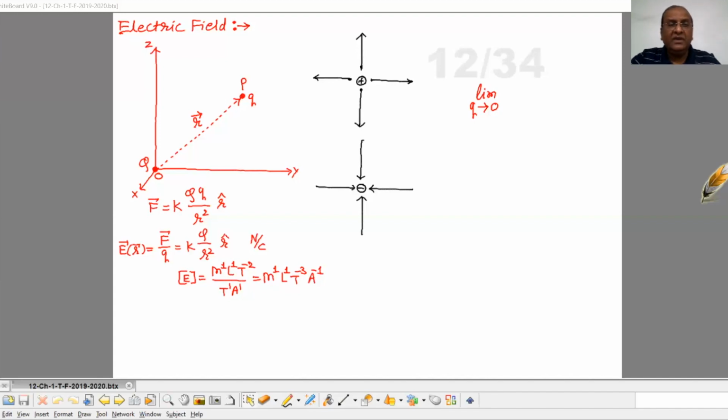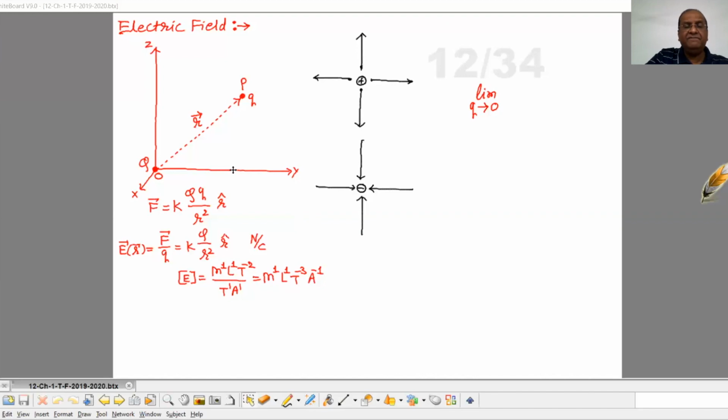Now the unit of electric field: for force Newton, for charge Coulomb, so that is Newton per Coulomb. And its dimensional formula will be the dimensional formula of force upon the dimensional formula of charge, and that is M1 L1 T minus 3 A minus 1.